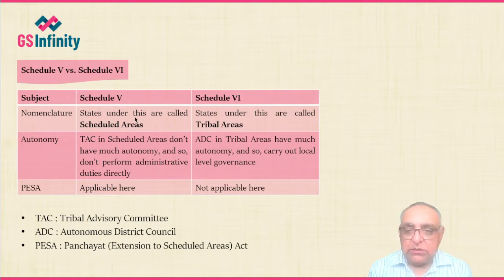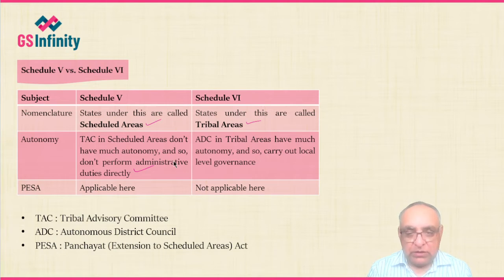Areas under Schedule 5 are called scheduled areas and areas under Schedule 6 are called tribal areas. So this is about the nomenclature. Then autonomy. Tribal advisory committees in scheduled areas don't have much autonomy and so don't perform administrative duties directly. So it doesn't perform administrative duties directly.